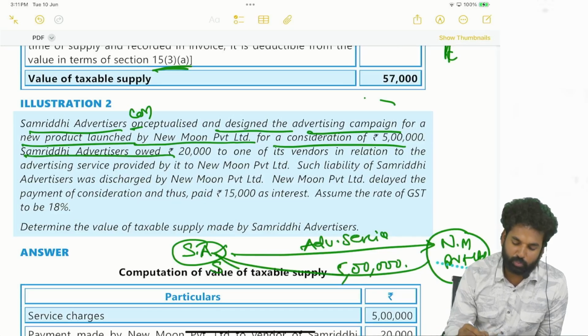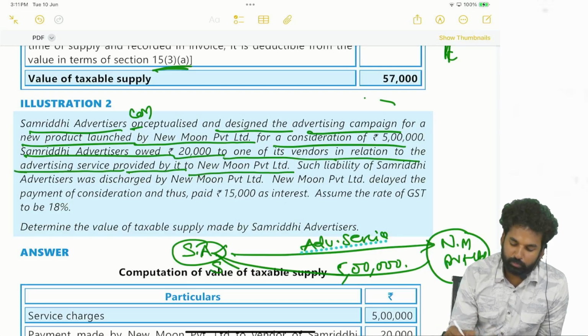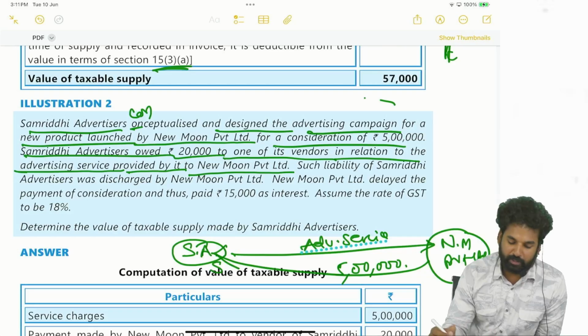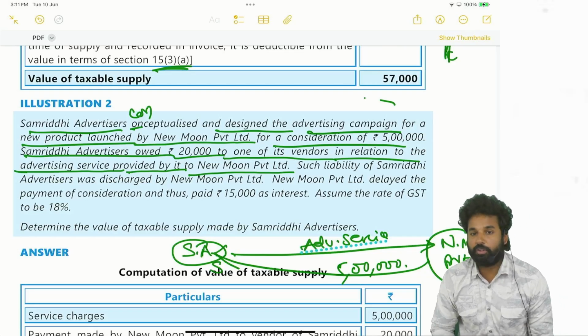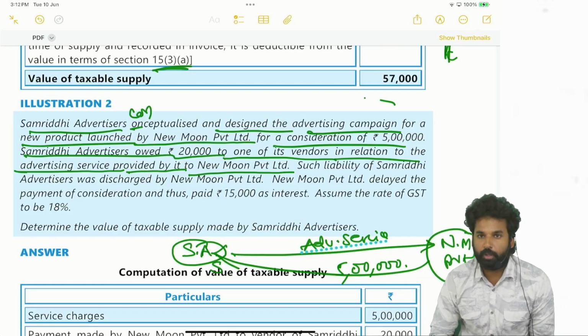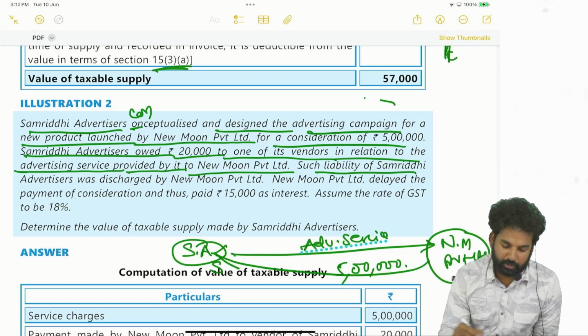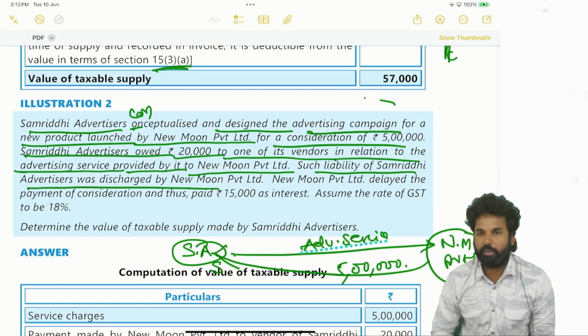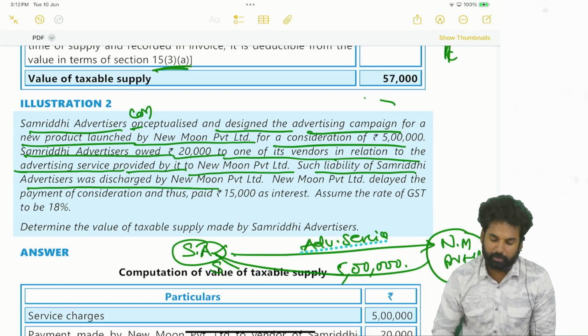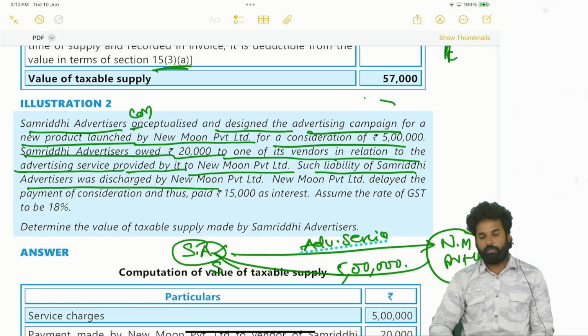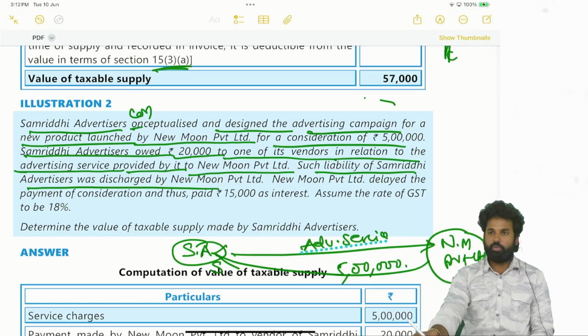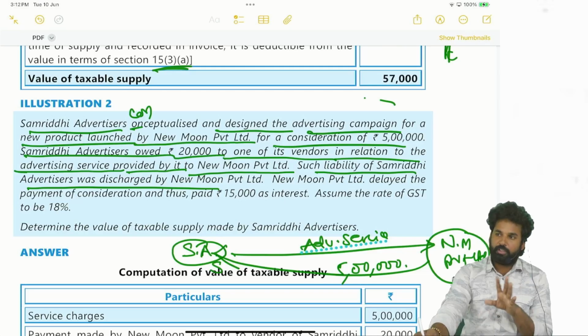Samriddhi Advertisers owed 20,000 to one of its vendors in relation to advertising service provided by it to New Moon Private Limited. That means Samriddhi Advertisers has to pay 20,000 to some third party. Such liability of Samriddhi Advertisers was discharged by New Moon Private Limited. So 20,000 has to be paid by Samriddhi Advertisers, but has been paid by New Moon. It has to be paid by the supplier, but paid by the recipient.